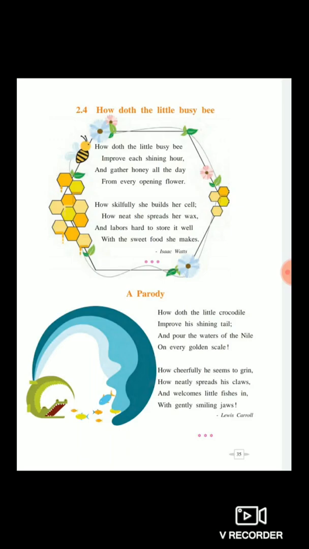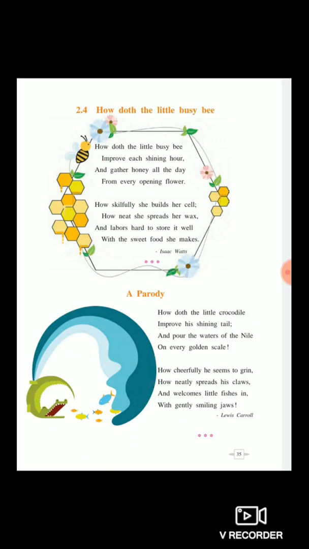On the other hand, the second poem is a parody, written by Lewis Carroll, and it pokes fun at the original poem by giving the example of a crocodile. It follows a similar rhyming pattern and sentence structure, but with a different tone. It evokes laughter and uses the crocodile as a model of laziness and trickery.